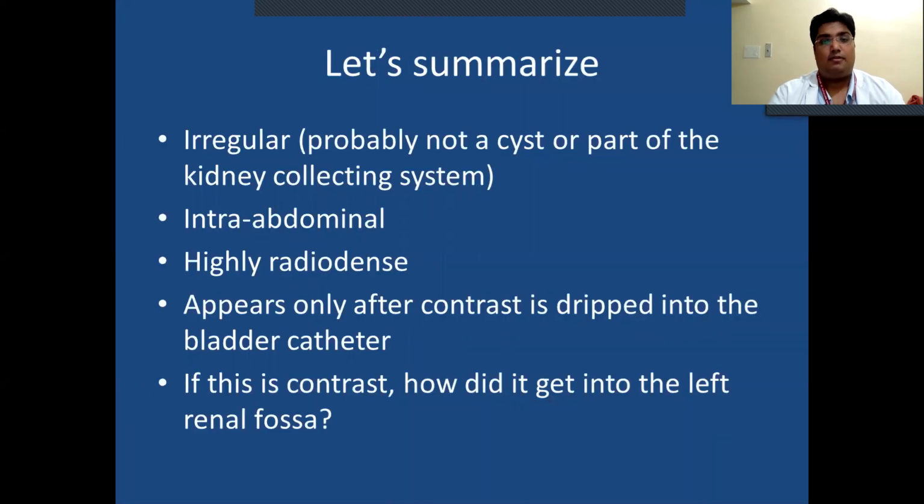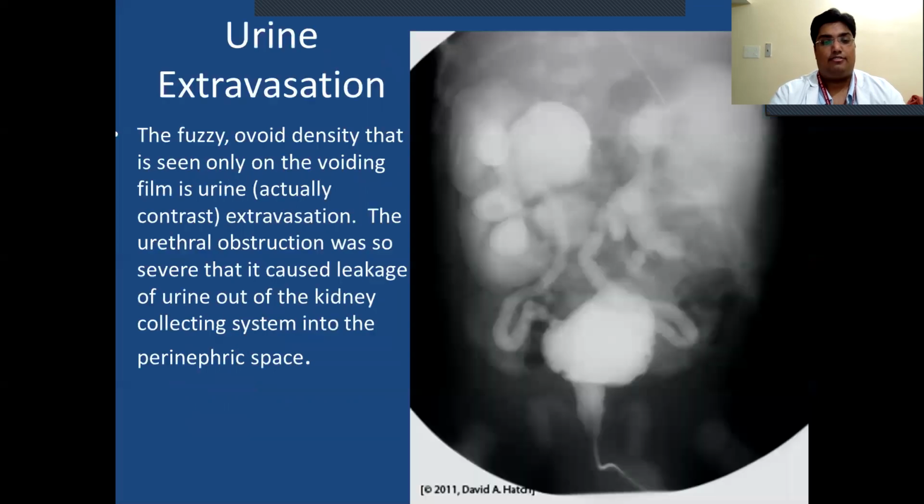Let's summarize. Irregular, probably not cystic or part of the kidney collecting system. Intra-abdominal, highly radiodense, appearing only after contrast is dripped into the bladder catheter. If this is contrast, how did it get into the left renal fossa? Urine extravasation. The fuzzy ovoid density seen only in the voiding film is actually contrast extravasation. The urethral obstruction was so severe that it caused leakage of urine out of the kidney collecting system into the perinephric spaces.